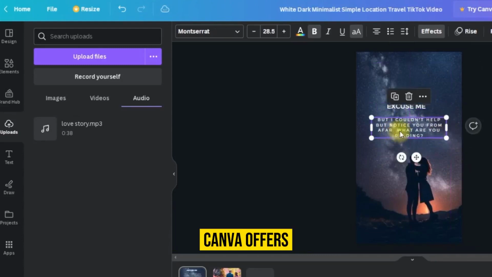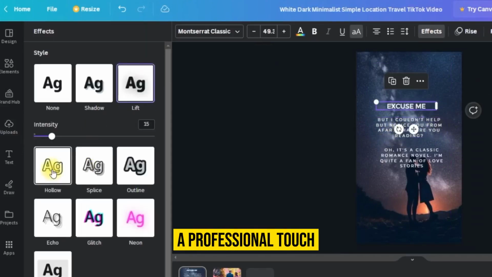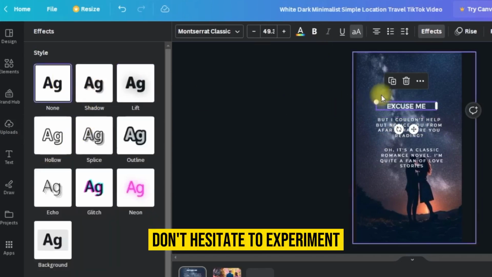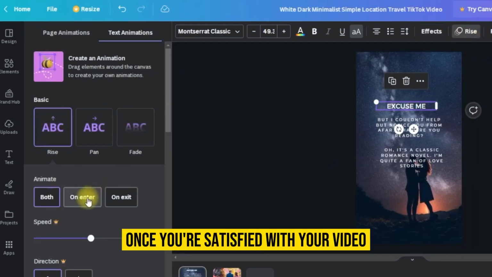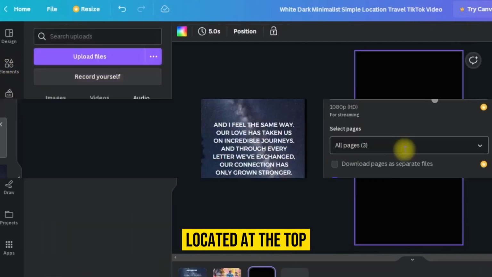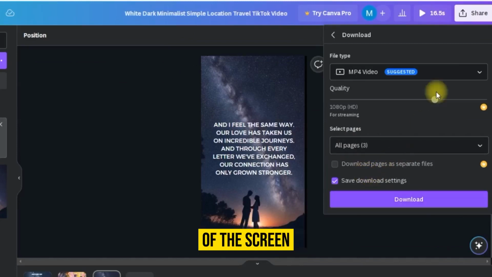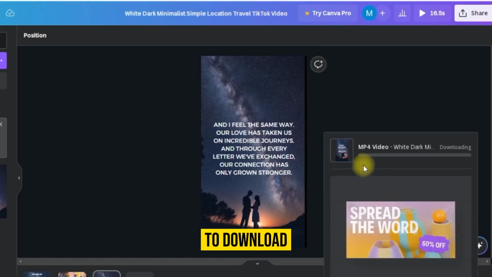Canva offers a wide variety of elements, graphics, and text options that you can use to give your video a professional touch. Don't hesitate to experiment until you achieve your desired result. Once you're satisfied with your video, it's time to export it. Click on the Download button located at the top right corner of the screen. Canva will prepare your video, and in no time, it'll be ready to download.